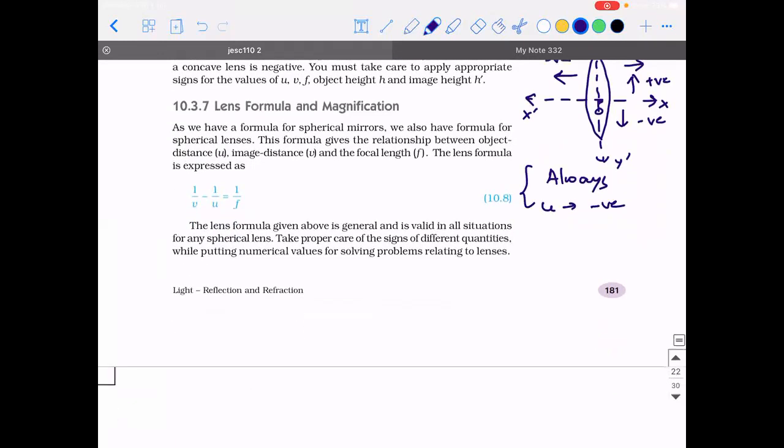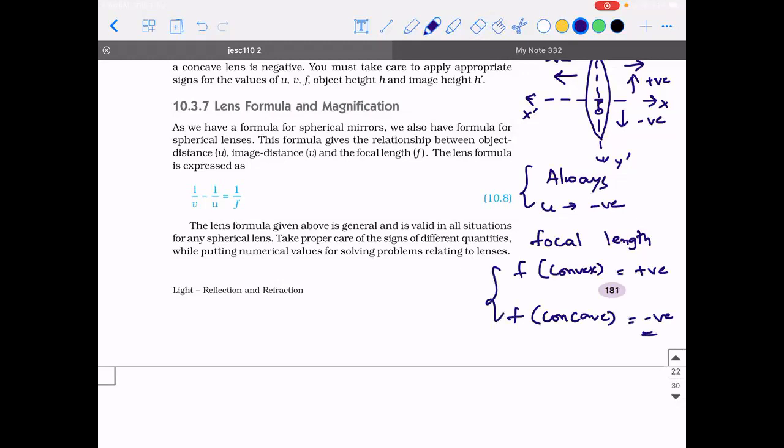But focal length, that is F for convex lens is positive and F for concave lens is negative.